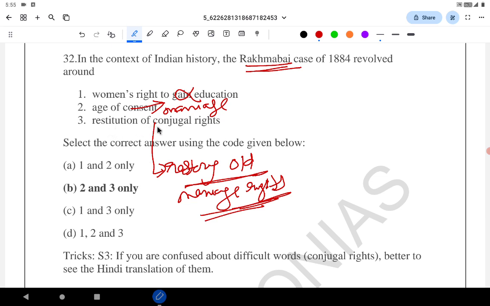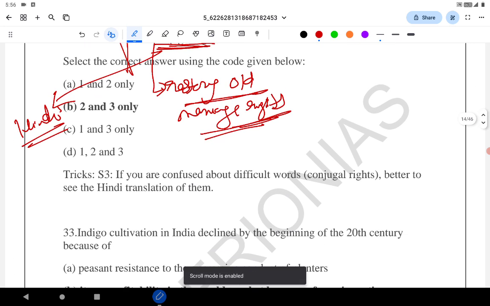If you find the word conjugal difficult, or whenever you find any word difficult or you don't understand its meaning, please refer to the Hindi translation. If you can understand Hindi, that will help you to some extent. She didn't talk about education rights, she mainly dealt with marriage rights. So the answer is 2 and 3. Let's go to the next question.